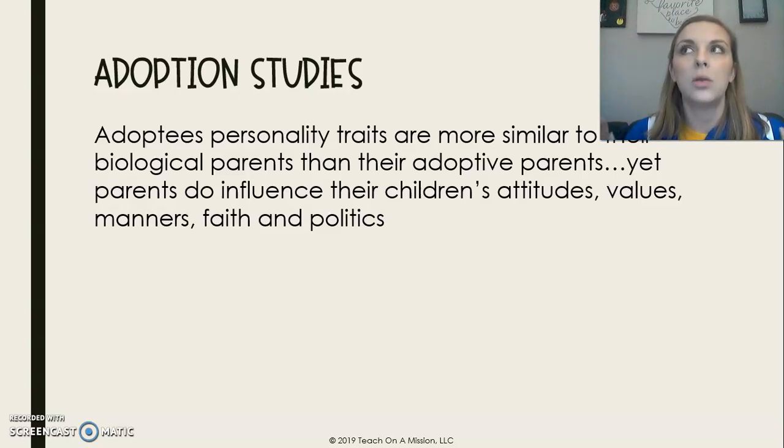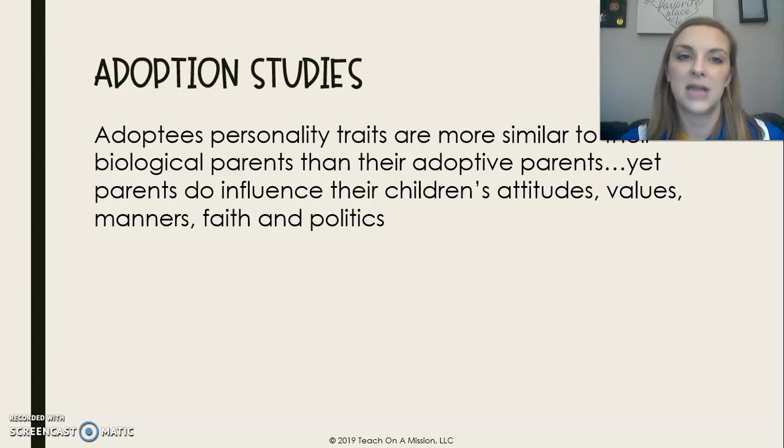So we are raising a child in a home where they do not share the same genes with their parents, right? And we want to see, will that child end up like their adoptive parents? And if it does, then that means that nurture, the environment, plays a larger role in our development.